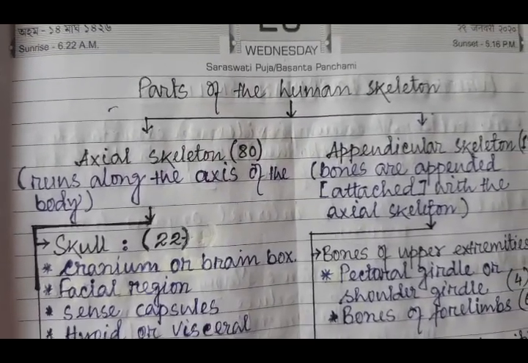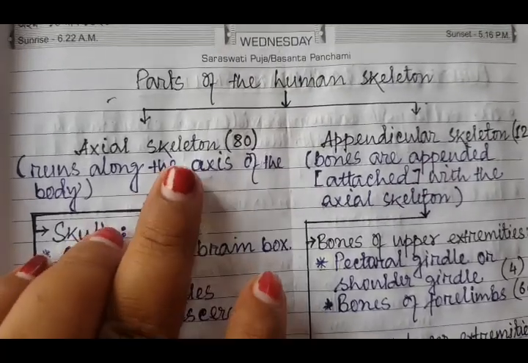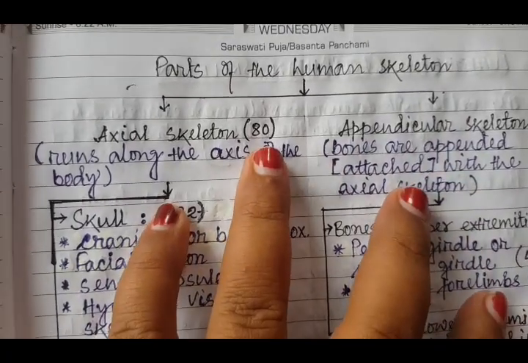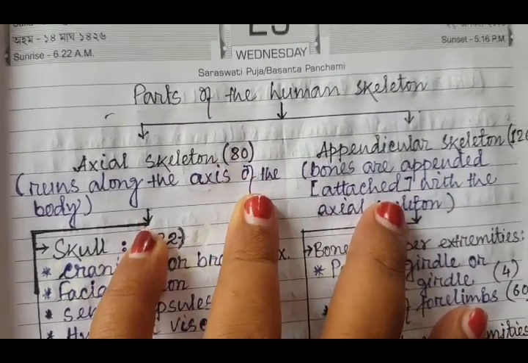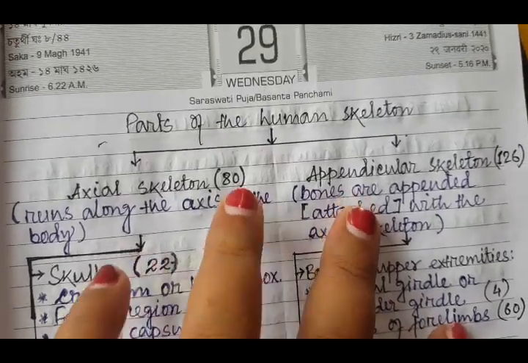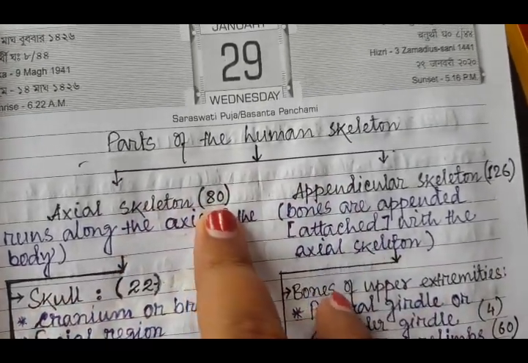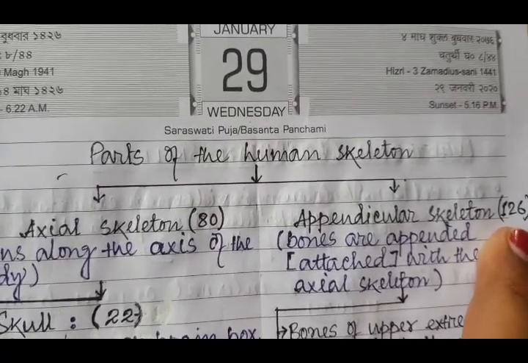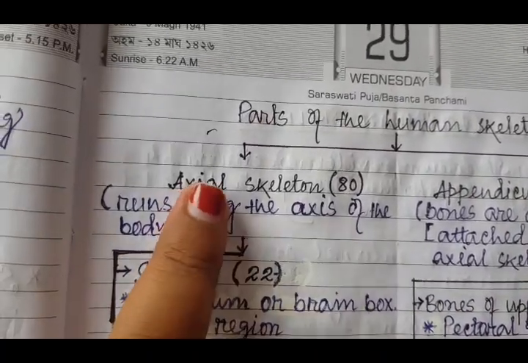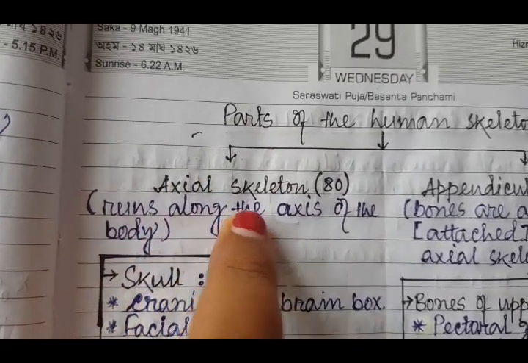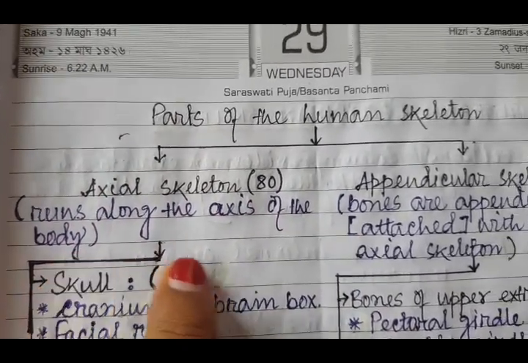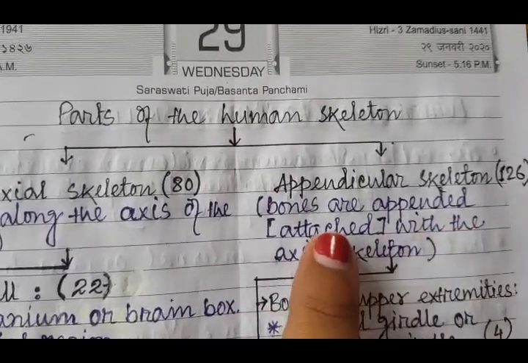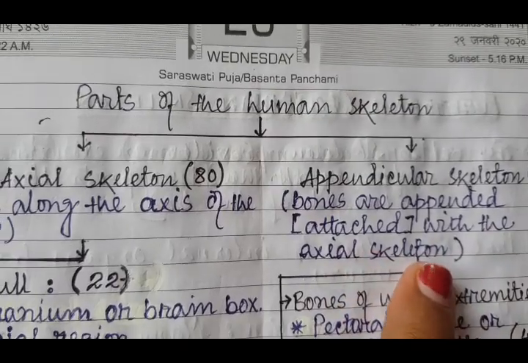Now, let's see the chapter at a glance. The parts of human skeleton consist of axial skeleton and appendicular skeleton. We have already come across that we have 206 bones, which are divided. Axial skeleton consists of 80 bones and the appendicular skeleton consists of 126 bones. So, what is this axial skeleton? It actually runs along the axis of the body. And in the appendicular skeleton, the bones are appended or attached to the axial skeleton.